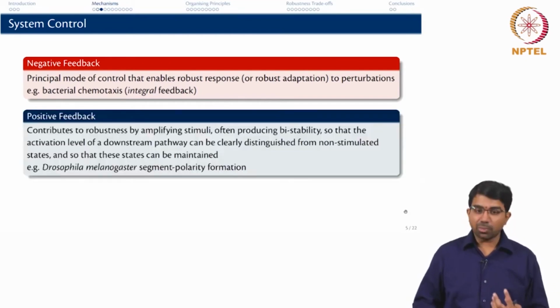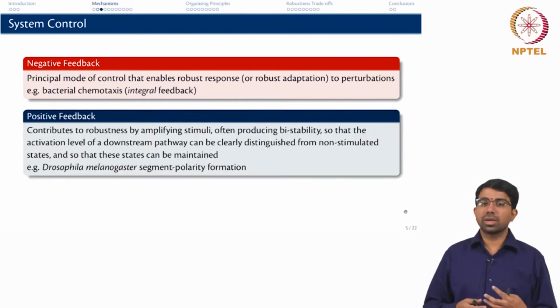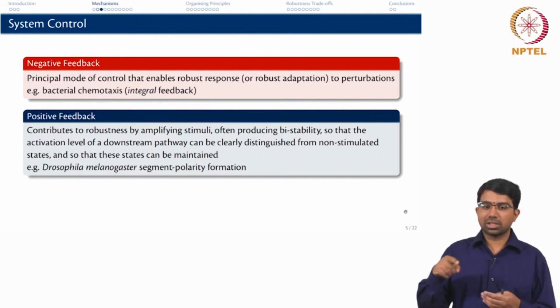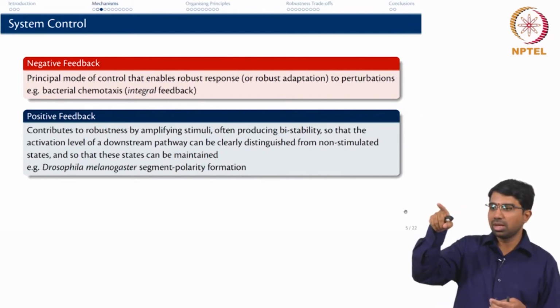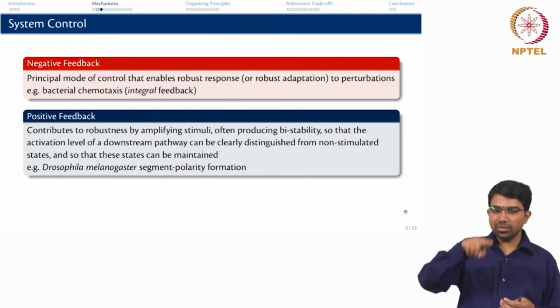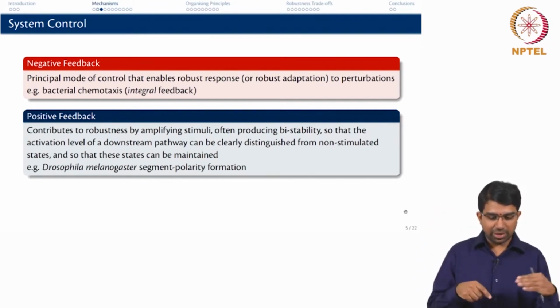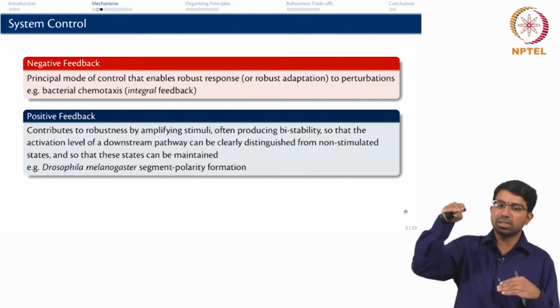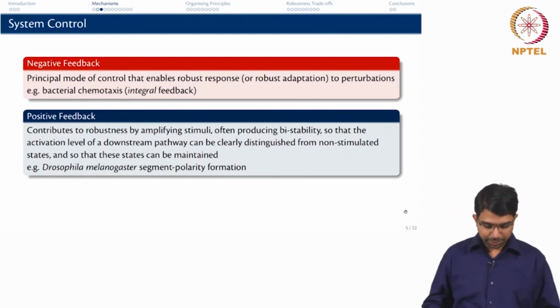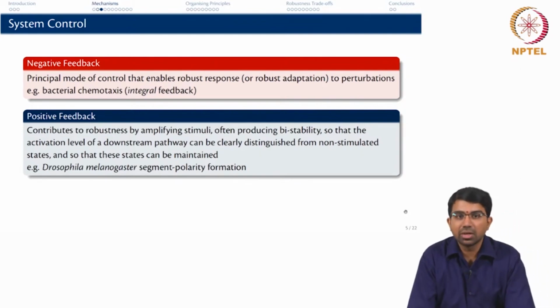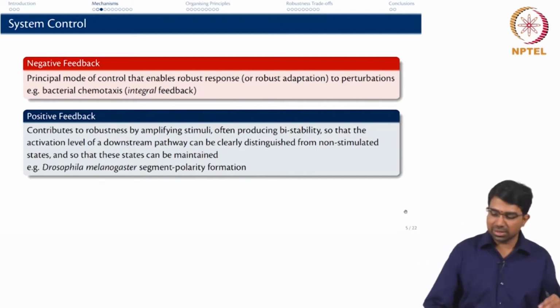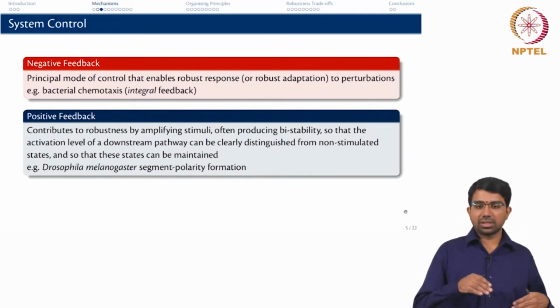You can also have positive feedback, which contributes to robustness by amplifying stimuli, right, and typically positive feedback will give rise to a sigmoidal kind of function, or more ideally a step function, wherein you have a bistable system, wherein you are either at an off state or at another on state wherein you are stable, right. So, this contributes to robustness by amplifying stimuli, often having bistability, so that the activation level of a downstream pathway can be clearly distinguished from non-stimulated states, right.